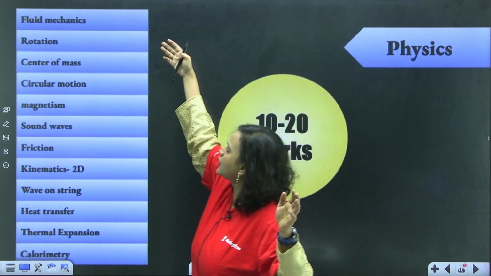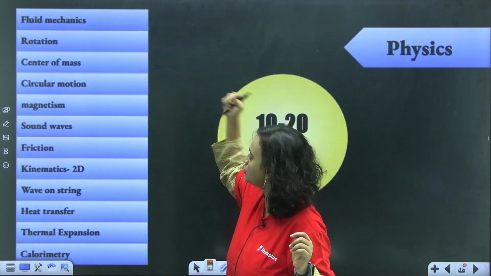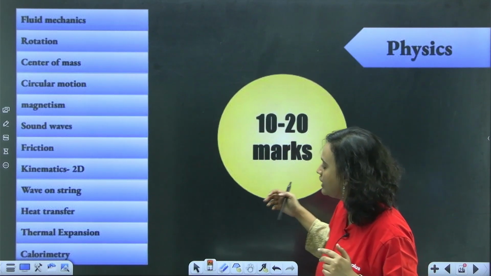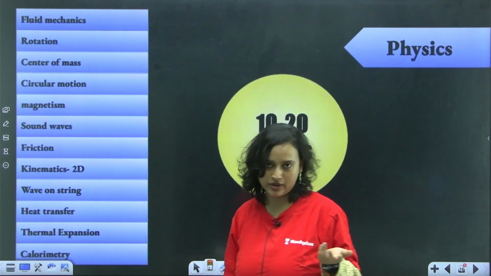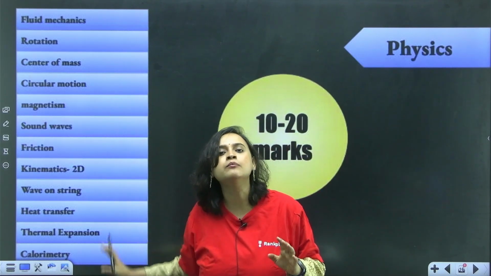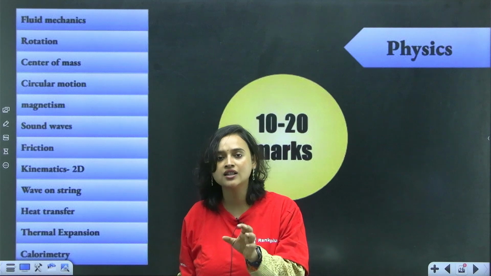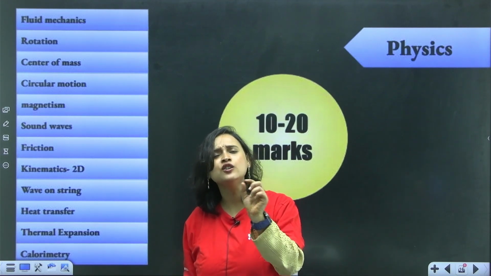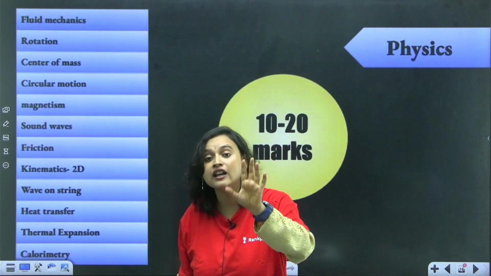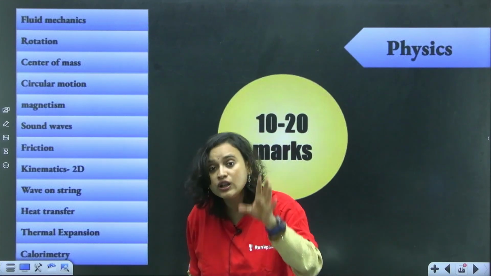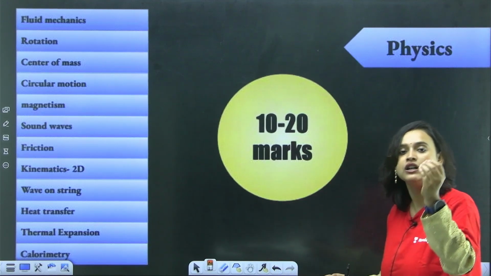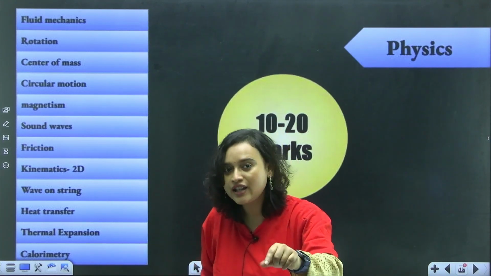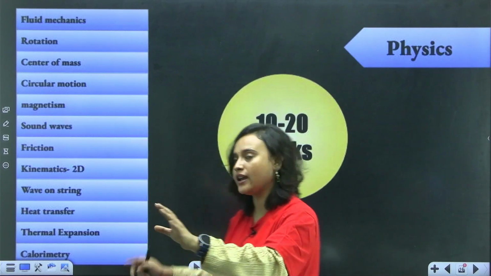10 to 20 marks come from fluid mechanics, rotation, center of mass, circular motion, magnetism, sound waves, friction, kinematics, waves on string, heat transfer, thermal expansion and calorimetry. So these are the least important chapters because the questions asked from here are either very tough, or they are from low weightage chapters. That means if you don't have time and you have to let go of something, then these are the chapters that you can let go of. But again, everybody, not my suggestion. I would like you all to study everything. If there is no time, then maybe.